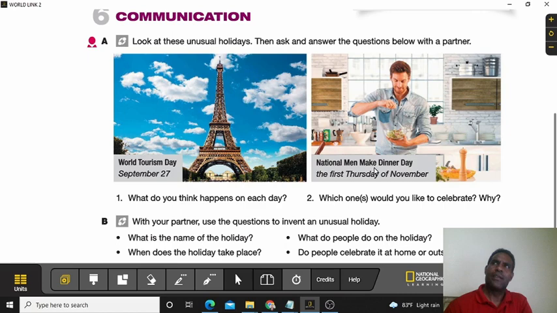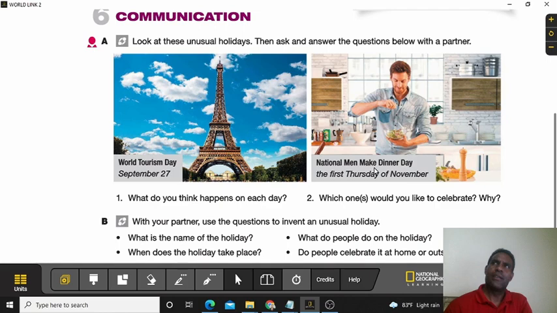Use the questions to invent. Now you have to invent an unusual holiday. So think about a holiday that you want to create. It's going to be your holiday. So it could be about anything that you think about. So invent a holiday. Unusual holiday is your holiday. So you need to answer, what is the name of the holiday? So you put the name.